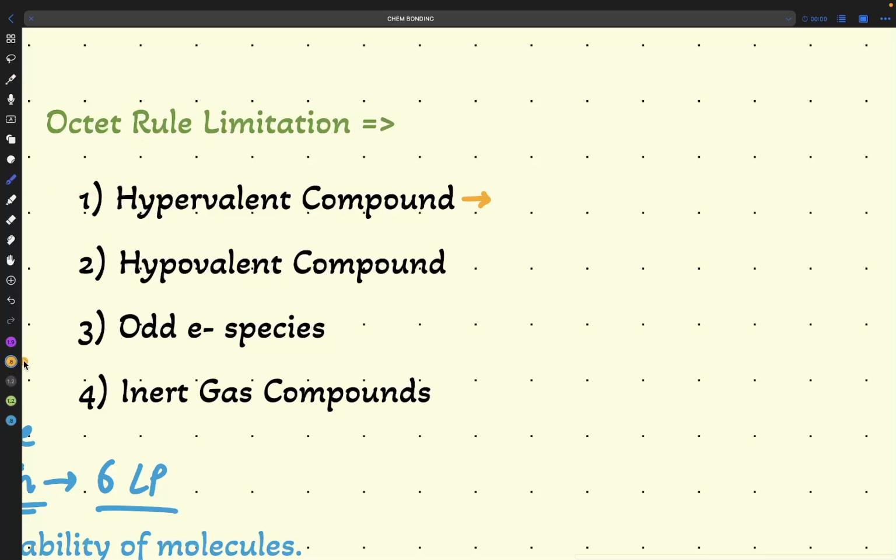So what is happening here? Hypervalent compound. What is the meaning of hypervalent? Again, from the name itself, it is telling us valency is greater than 8. Because we are here struggling to get how many electrons? 8 electrons. So here hyper means more, so valence electrons greater than 8. Simple. What is the meaning of hypo then? Valence electrons less than 8. That's it. What is the example here? We can see the first example. Take PCl5.